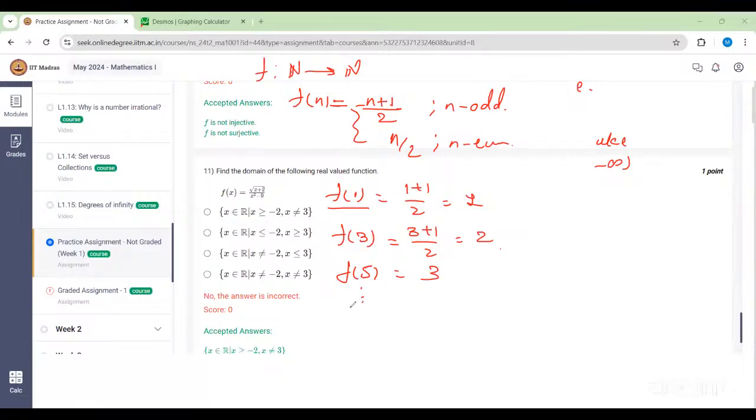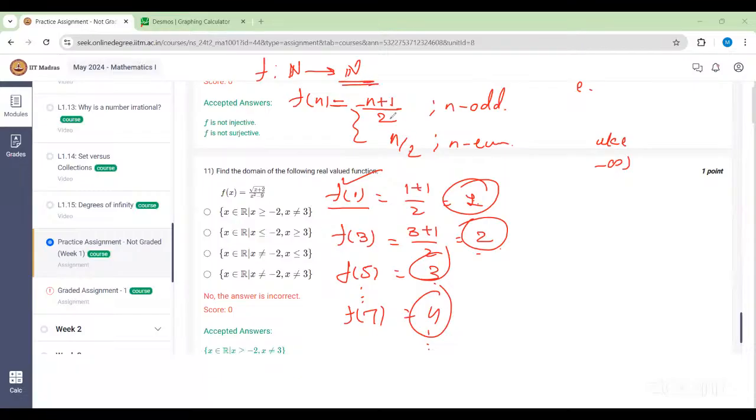So for every odd n, you are getting the natural numbers 1, 2, 3, 4 and so on. And here n is not defined for 0. They should have considered what f of 0 will be, but it's okay. For every odd number you get your natural numbers back, and f of 7 will give 4. So ultimately, since we are getting all the natural numbers, the range will be the set of natural numbers.